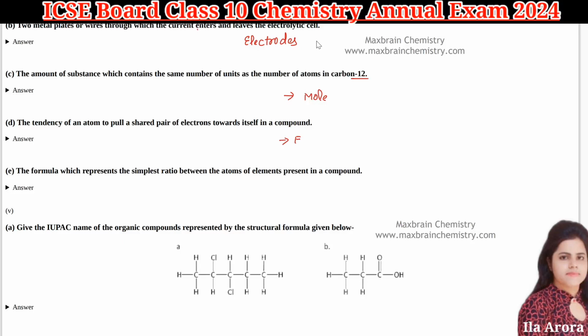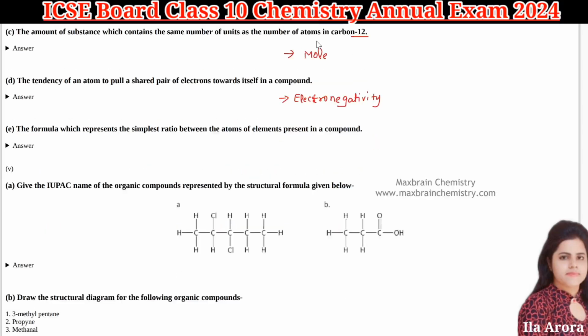Next is the formula which represents the simplest ratio between the atoms of elements present in a compound. That is your empirical formula. If they are asking for the actual formula, it would be different. Okay, so the answer will be empirical formula.